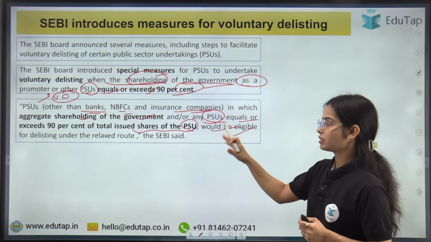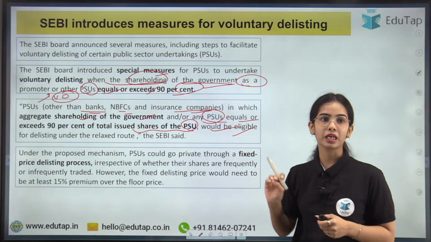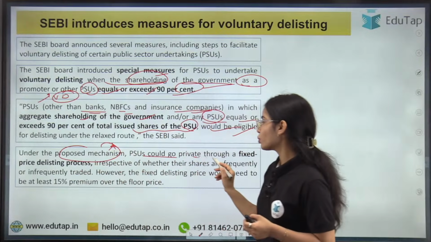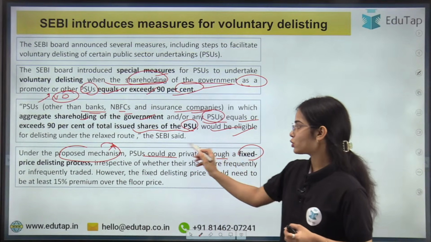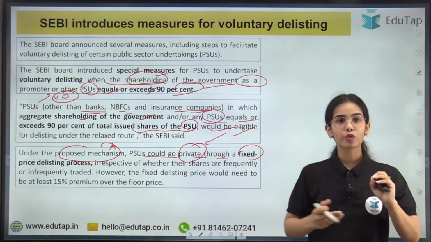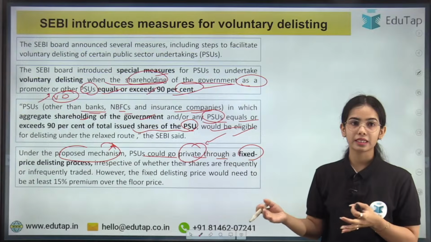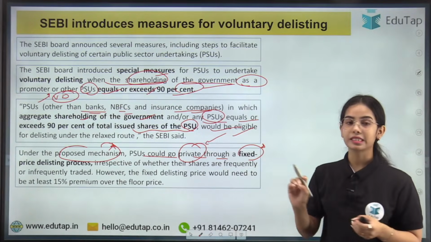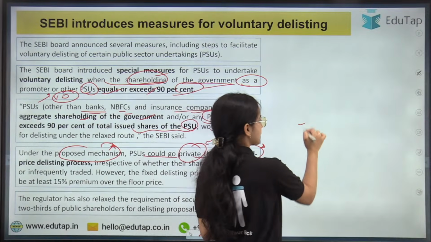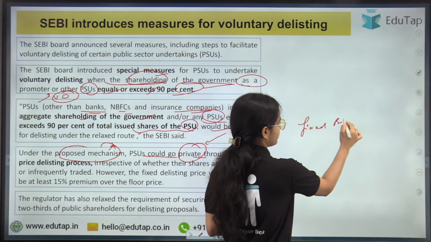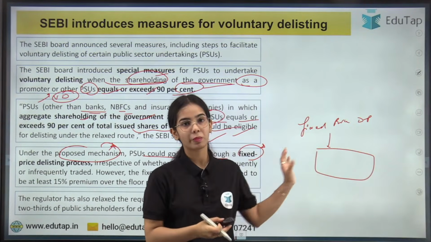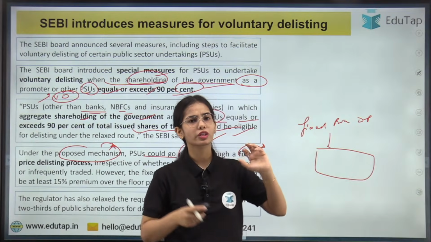In this case, voluntary delisting can happen, and under the proposed mechanism, PSUs can come out of the capital market through a fixed price delisting process. So what is this fixed price delisting process? Under this, a fixed price is decided on the basis of SEBI regulations,